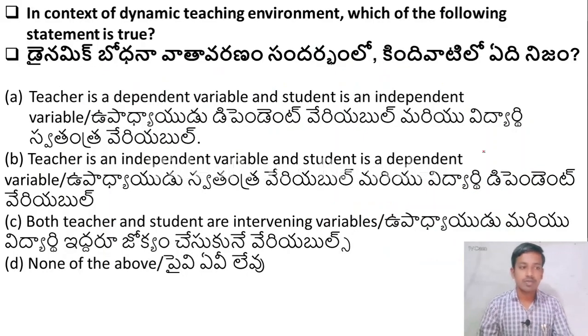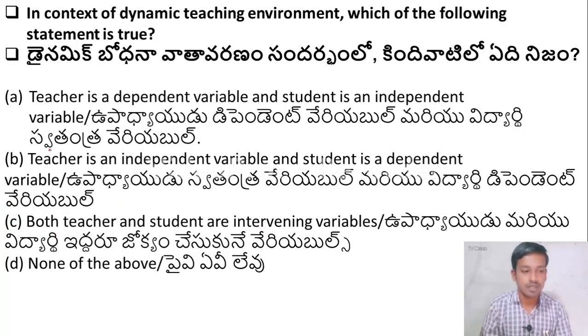Let us move to the questions. Friends, here the question is: in context of dynamic teaching environment, which of the following statements is true? Option A, teacher is dependent variable and student is independent variable. Option B, teacher is independent variable and student is dependent variable. Option C, both teacher and student are intervening variables. Option D, none of the above.